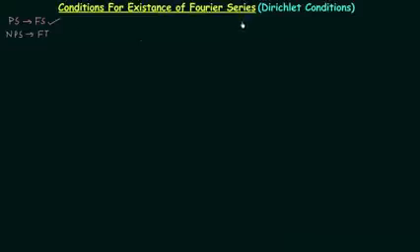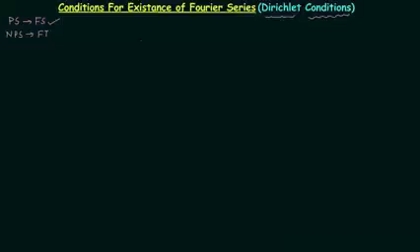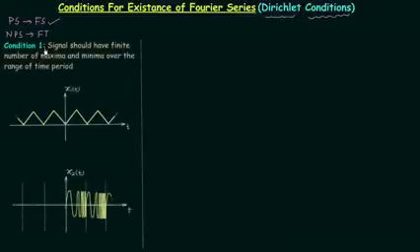So let's move to the conditions for the existence of Fourier series. These conditions were given by German mathematician Dirichlet. Therefore, these conditions are also known as Dirichlet conditions. So let's start our discussion with condition number 1. I will first read the condition and then we will understand it with the help of examples. In case of periodic signals, the number of maxima and minima over the range of time period should be finite.